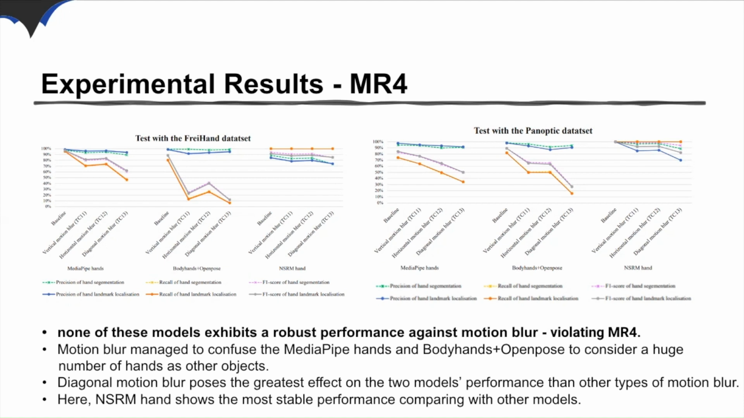On the other hand, we can say SRM Hand shows the most stable performance when dealing with motion blur, compared with other models. Despite that, the model shows slightly greater fluctuation in precision than recall due to its design to assume the involvement of a hand in any image.